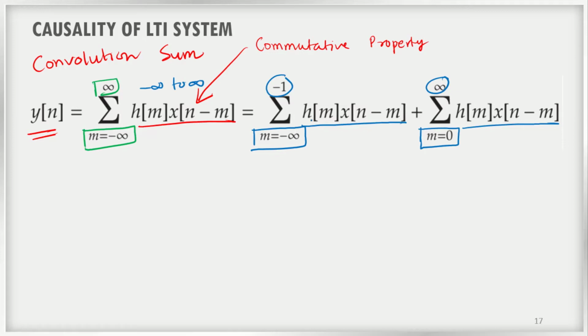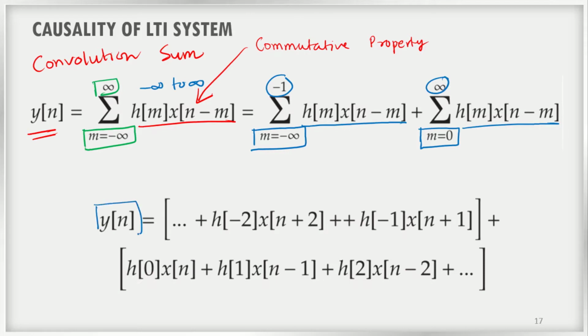Now I am trying to expand these terms. y of n is equal to, there are so many terms because I am starting from minus infinity and reaching 0, so I write h of minus 2 into x of n plus 2. You may have a confusion about how x of n plus 2 comes, because our equation is x of n minus m and m is minus 2 here.